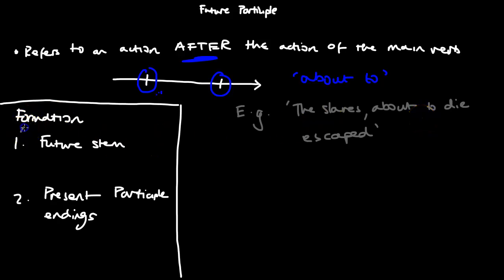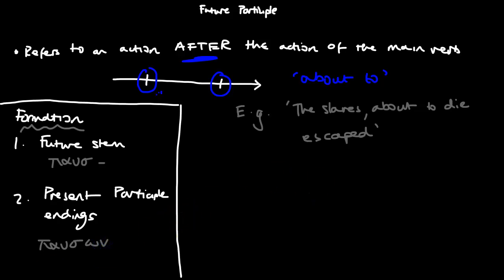So now we're going to talk about the formation. So you take the future stem. So let's just take the example of paro, as we always do. Paro is "I stop". Future stem is just paus with the added on sigma. That's the future stem. And then present participle endings. It's as simple as that. So we've already gone through the present participle endings. On, usa, on. So you're going to get paus on.